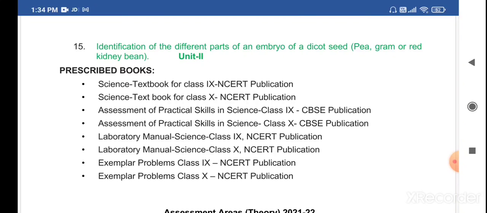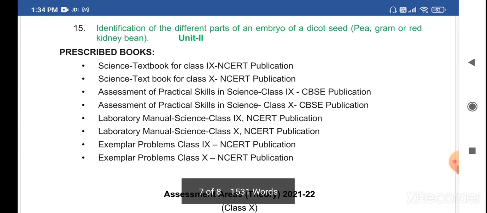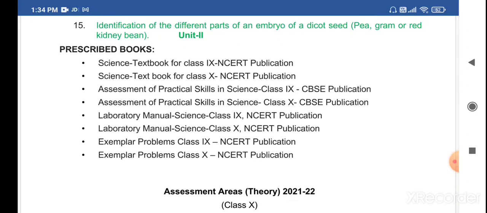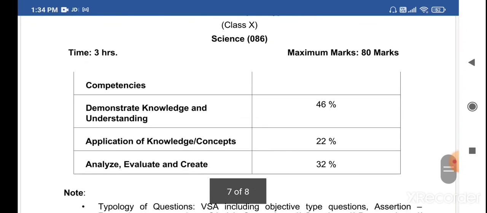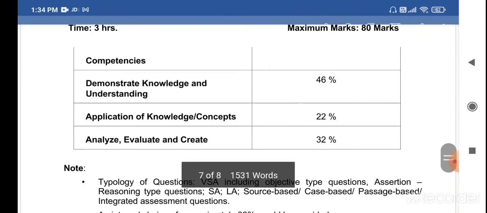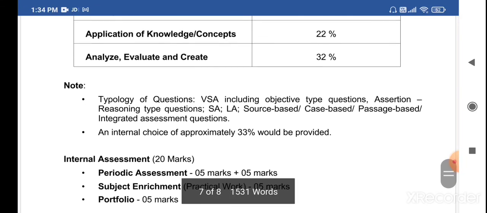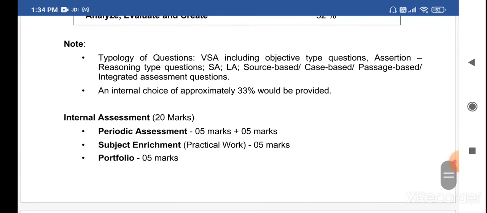Okay, so you need to do these practicals because practical based questions may be asked in your exams, and these are some of the prescribed books you can go through for your reference. Fine. And as you can see this is the assessment area and internal assessment: periodic assessment 5 marks plus 5 marks, that is total 10 marks, subject enrichment, that is your laboratory work 5 marks, and portfolio 5 marks. So this is how the distribution of your class 9-10 syllabus. Thank you children.